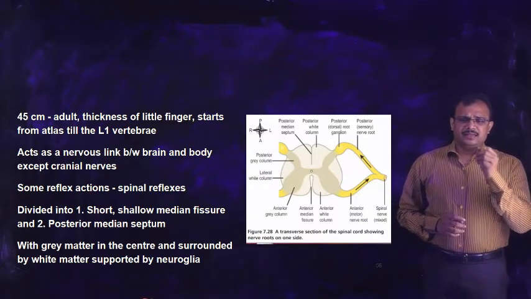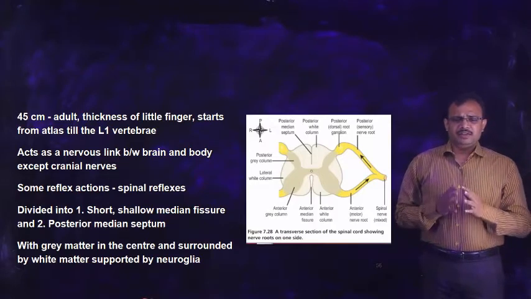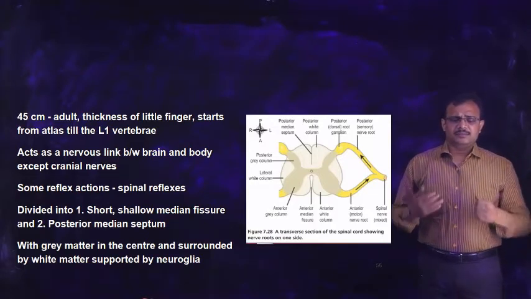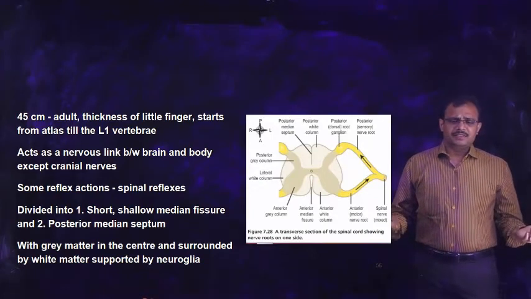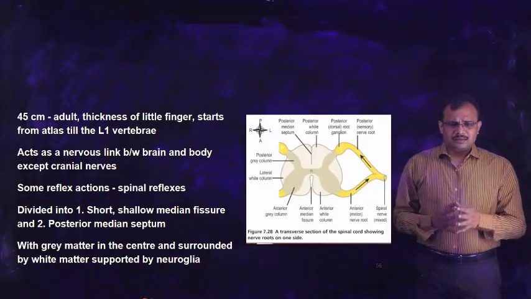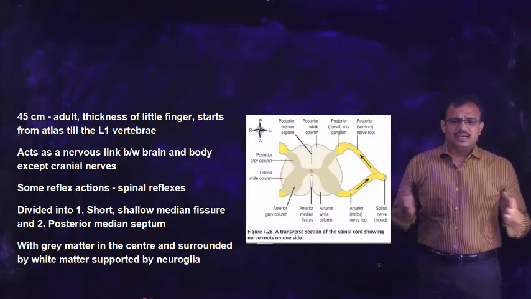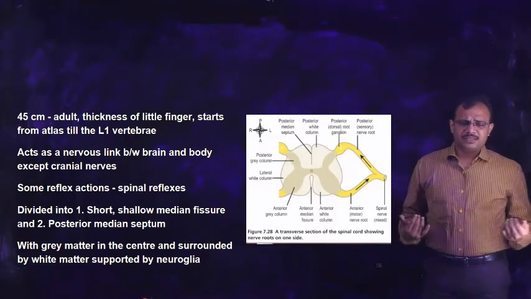From there, it forms the neural link: all the nerves supplied to other parts of the body, or all the nerves which bring impulses from different parts of the body, are carried to or from the spinal cord.